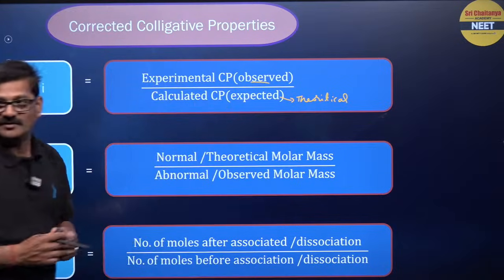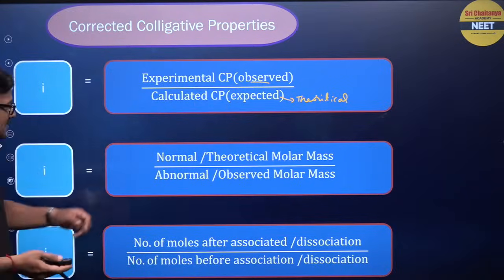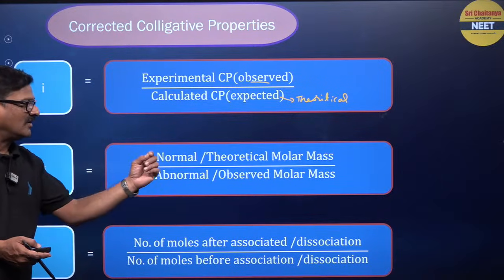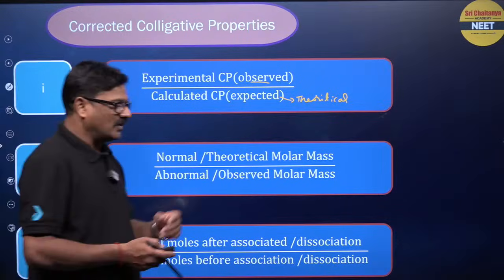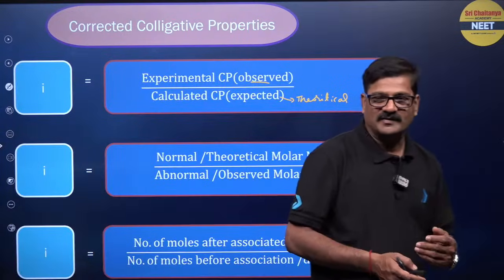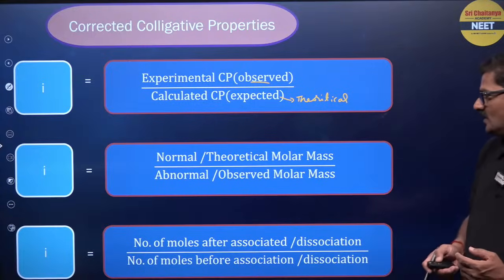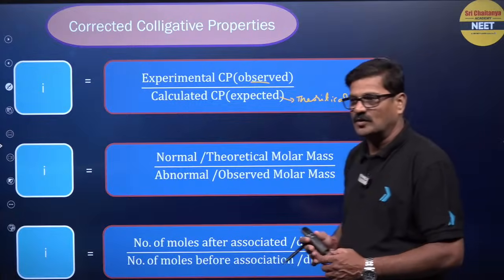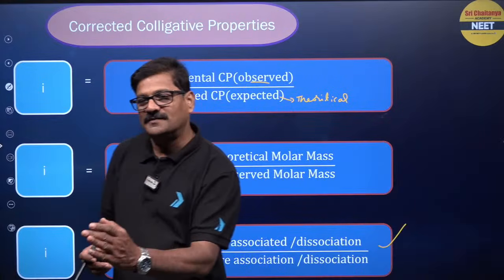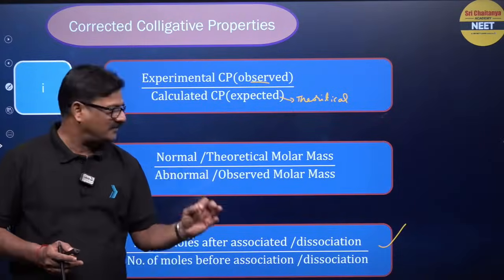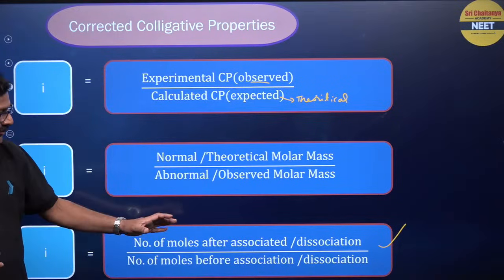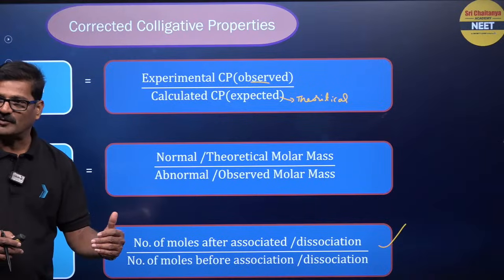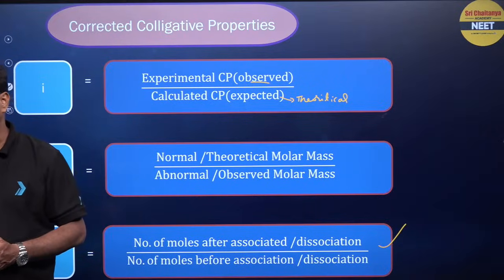And it is observed. You can see normal or theoretical molar mass and abnormal observed molecular mass. So, molecular mass and colligative properties are inversely related. And just to take into consideration, i is the ratio of the total number of particles after association or dissociation upon the number of molecules before association or dissociation.